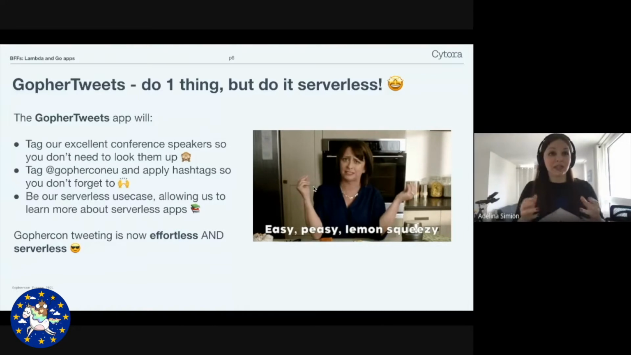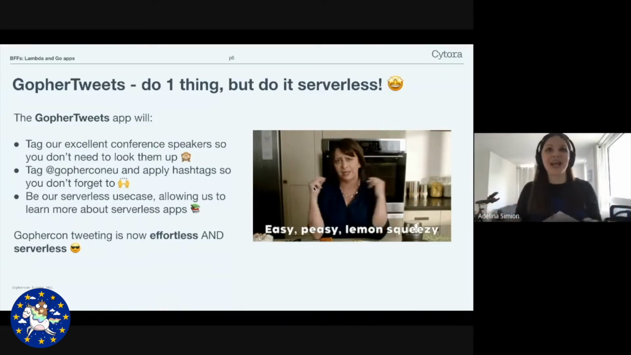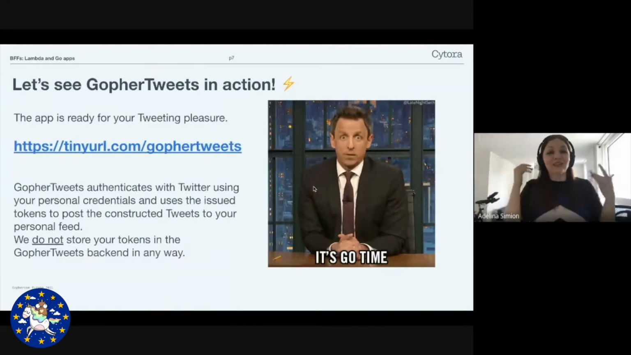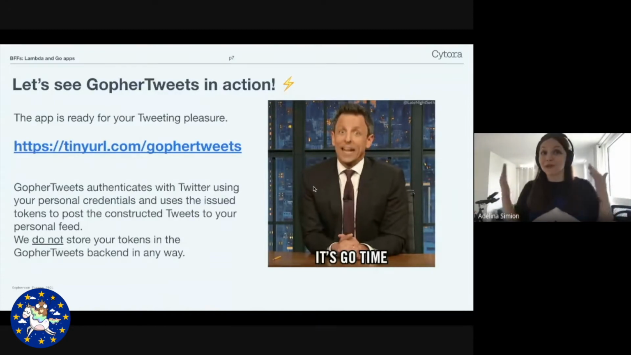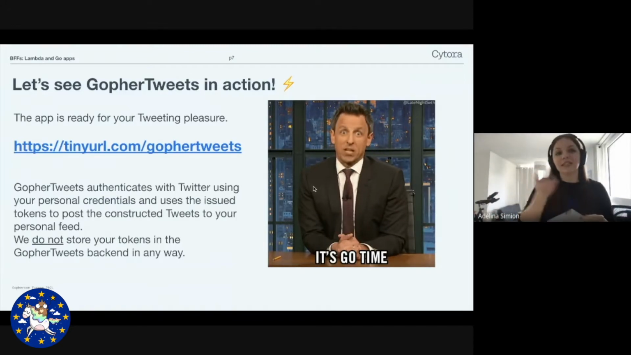And most importantly, Gopher Tweets is our serverless use case. It allows us to learn about serverless while making it easy to tweet about GopherCon. So the app is already ready for your tweeting pleasure, and it will continue working for the entirety of GopherCon. You can find it at